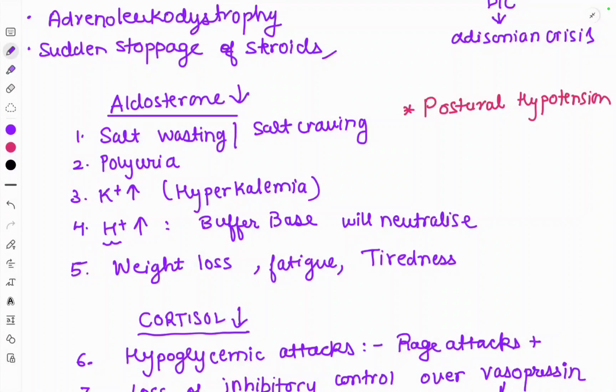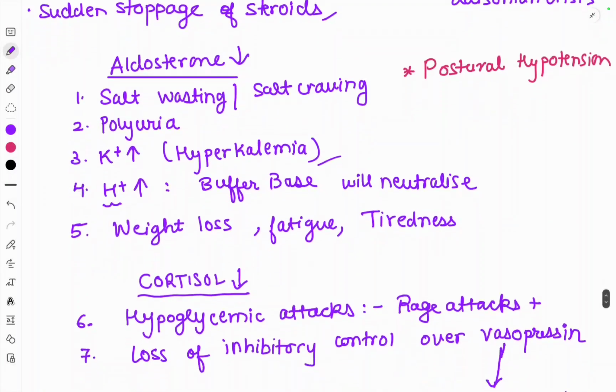Salt wasting, salt craving, polyuria, and increased potassium ions occur, because these are the opposite of the symptoms of Conn syndrome, which we discussed earlier. In Conn syndrome, potassium ions were decreasing because of increased urinary excretion of potassium and H plus ions, but here the opposite takes place: aldosterone is decreased, so potassium will be increased and there will be hyperkalemia. H plus ions will also be increased. Weight loss, fatigue and tiredness will be there, and postural hypotension will be there because of the salt wasting and salt craving.